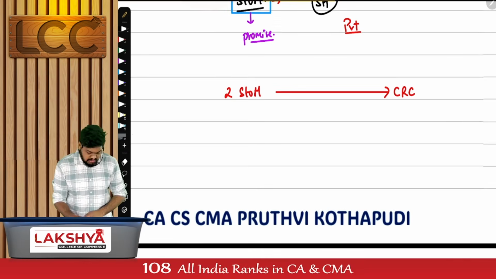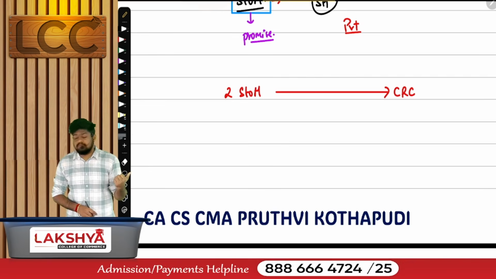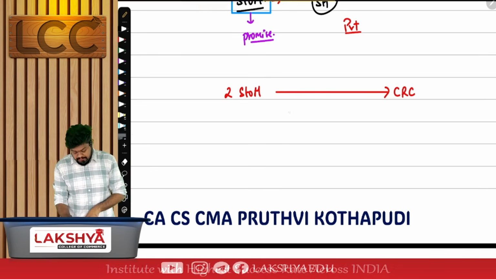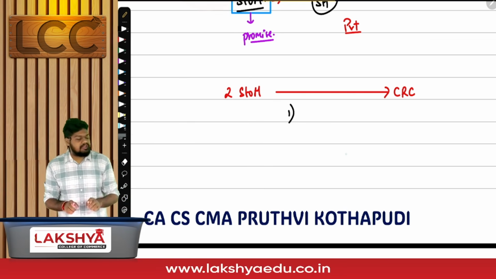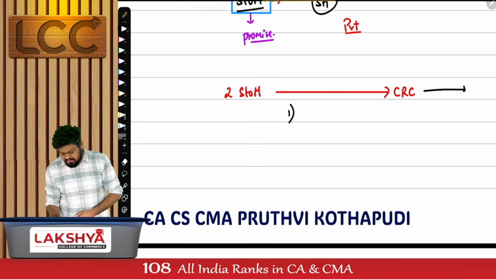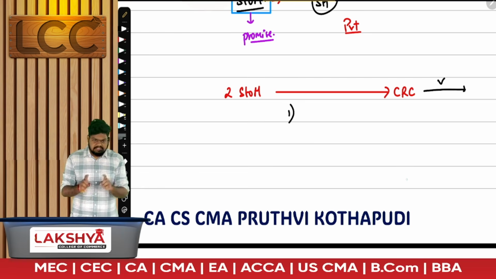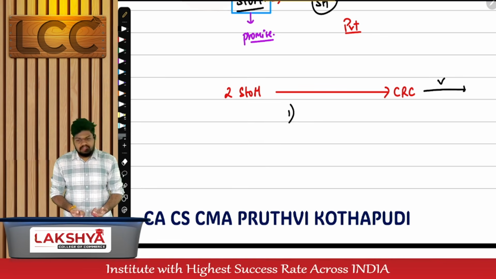So what's happening here? Who is submitting documents? The subscribers to memorandum are submitting documents to whom? CRC. How many documents were submitted in total? 7. What's the first document submitted? MOA and AOA. Quick run through. It is signed by one subscriber or all subscribers. But the CRC, after receiving the documents, will verify only on a prima facie basis. There's a chance that there might be misstatements, and a chance that he might not be able to detect all of them.